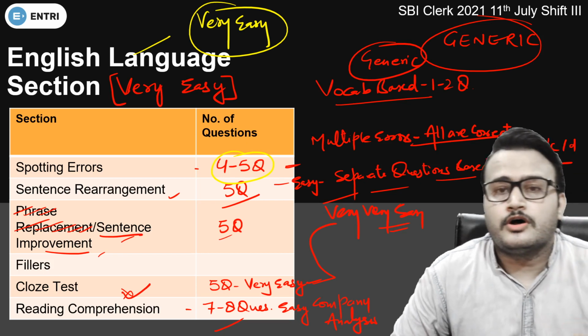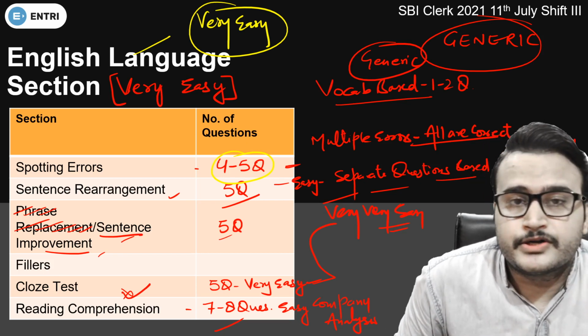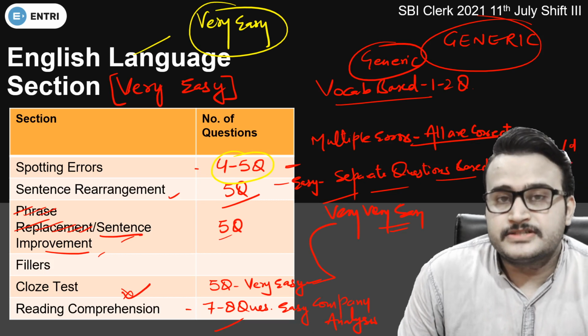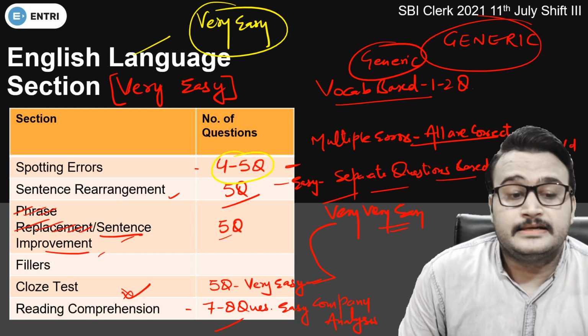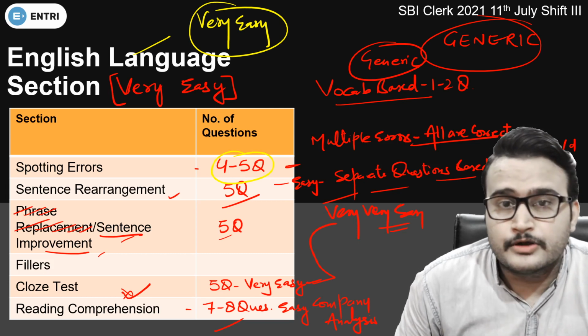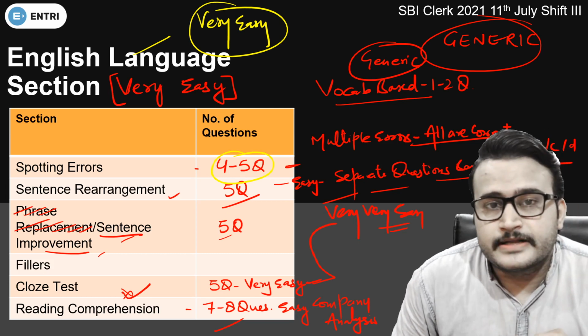I hope you got all the things. Please share what your attempt was. Obviously if I see the level of difficulty, then the first shift was very easy, then the second, and then the third is very tough because of the mathematics section. It was very calculative in nature. This is what students are telling.